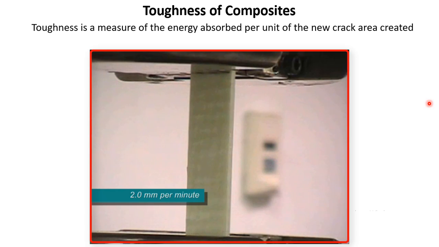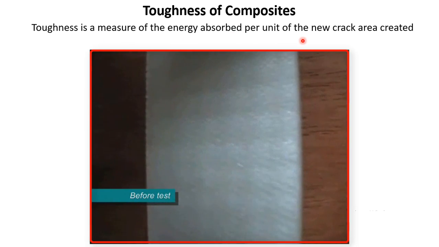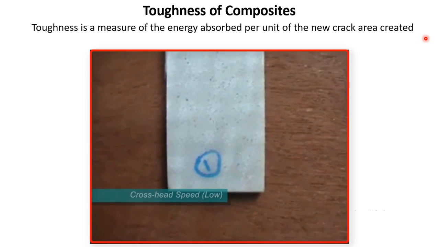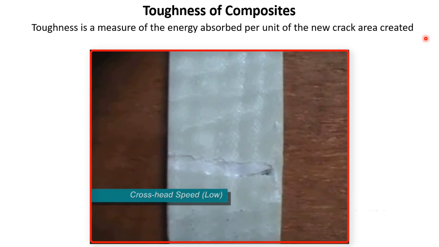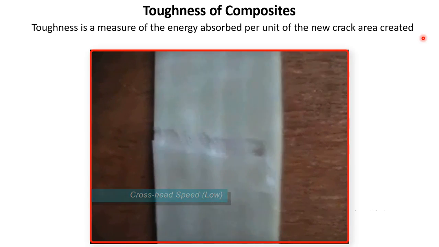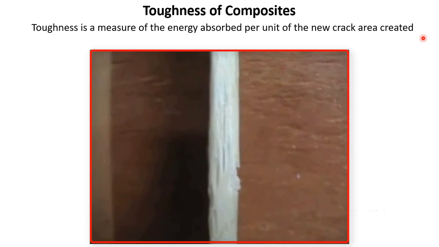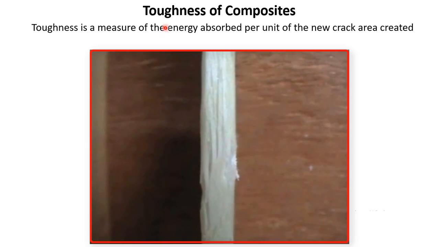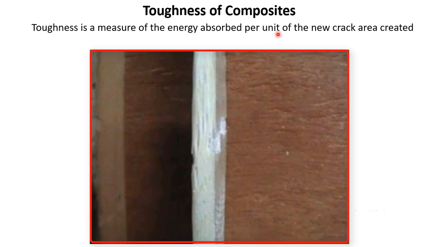Toughness, in general, for any material. What do we mean by toughness? Toughness is a measure of the energy absorbed per unit of the new crack area created. Toughness is related to the failure of materials, that means fracture. Whenever a material fails by fracture, a crack grows. A crack may be present on the surface or inside the bulk of the material, and this crack will grow as fracture continues. How much energy the material will absorb per unit of the new crack surface area is the measure which we call toughness.